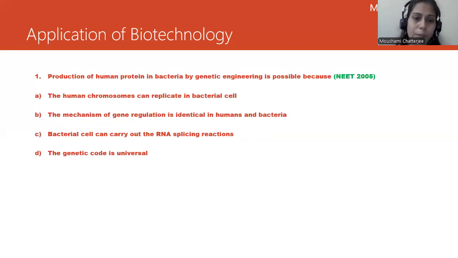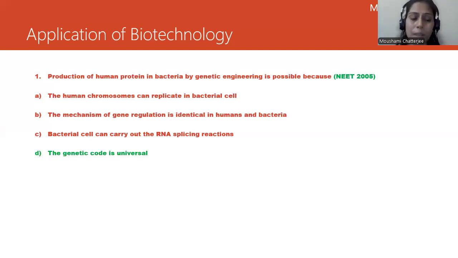Option A, the human chromosomes can replicate in the bacterial cell. Option B, the mechanism of gene regulation is identical in humans and bacteria. Option C, the bacterial cell can carry out the DNA splicing reaction. Option D, genetic codes are universal. The correct answer is genetic codes are universal.